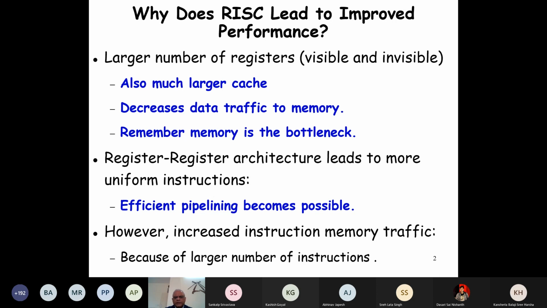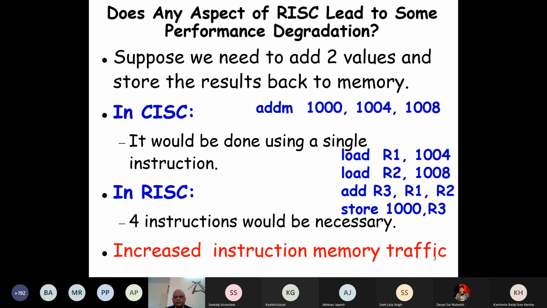We argued something like 4 times for even simple instructions, and for string instructions it may be hundreds of RISC instructions compared to one CISC instruction. Now let's look at this aspect a little more: why does the instruction count increase in RISC? Let's take the simplest example, that we want to add two values from memory operands and store the result back in memory.